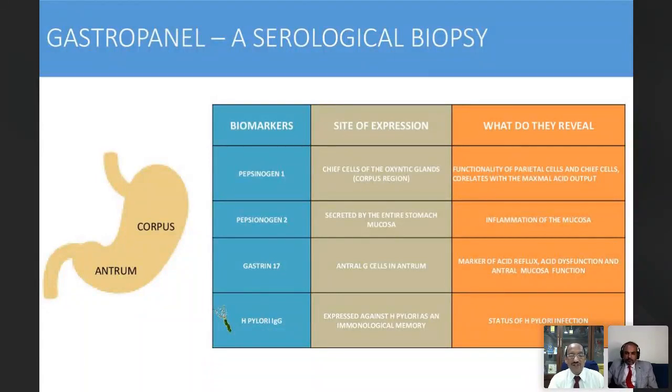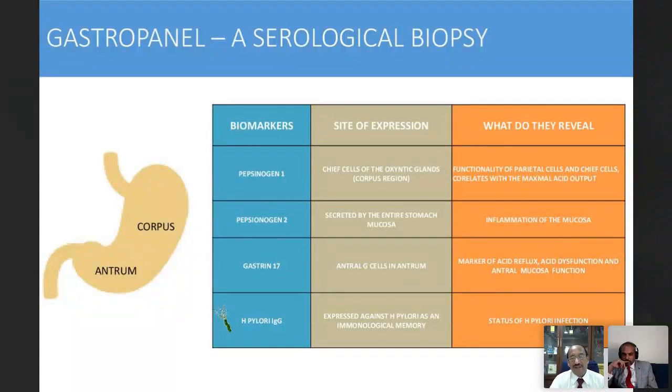Once the antral G cells are disordered, gastrin 17 secretion will go down. The lower the gastrin 17, the more it can promote reflux into the esophagus. So G17 is a marker of acid reflux, acid dysfunction, and antral mucosa function because it's produced from the antrum. If G17 is intact, the antrum is intact.